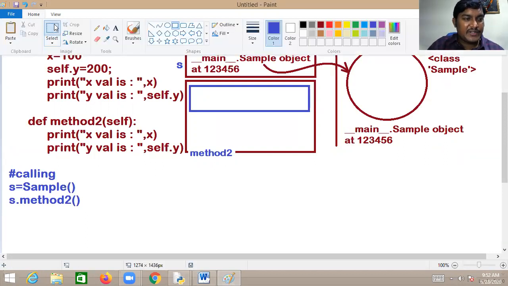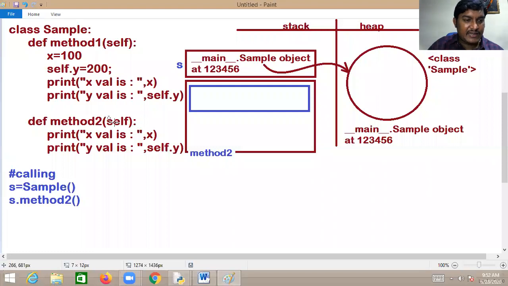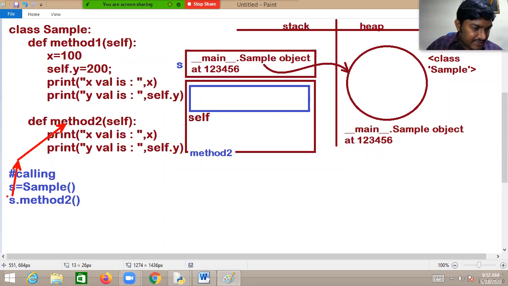But what is the self referred to? As I said a moment back, self is always referred to the current object. Immediately you should get an idea: self is referred to the current object. Current object means the object which is calling this method 2. Who is calling method 2?